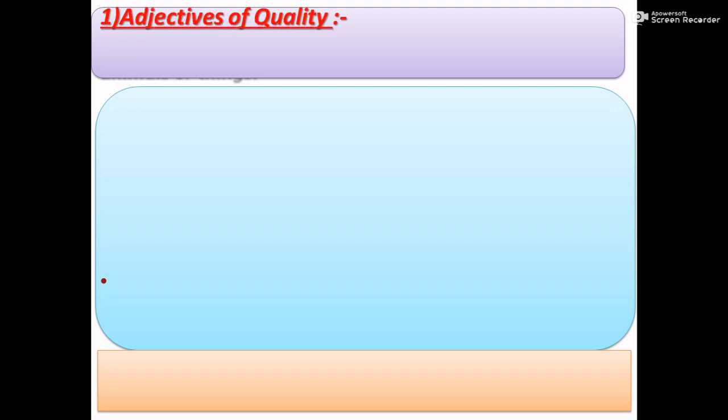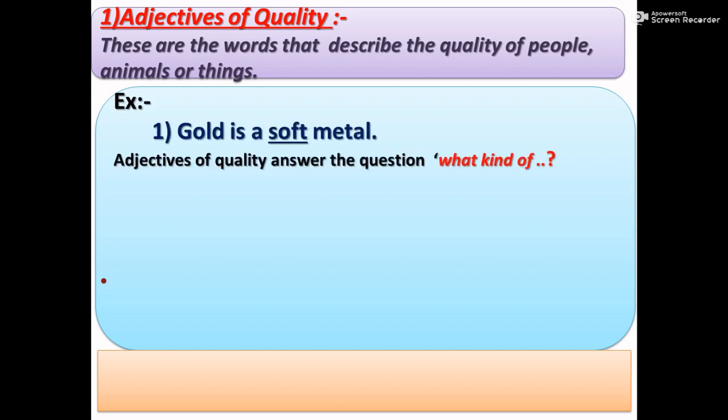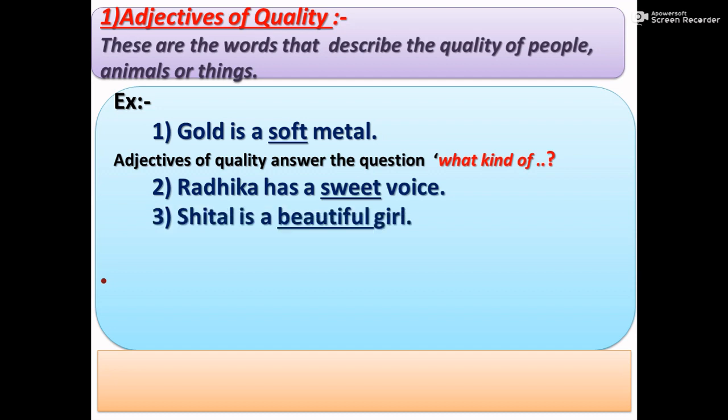First, we will see adjectives of quality. These are the words that describe the quality of people, animals or things. For example, gold is a soft metal. Adjectives of quality answer the question, what kind of? What kind of metal is gold? The answer is soft. So soft is an adjective of quality.